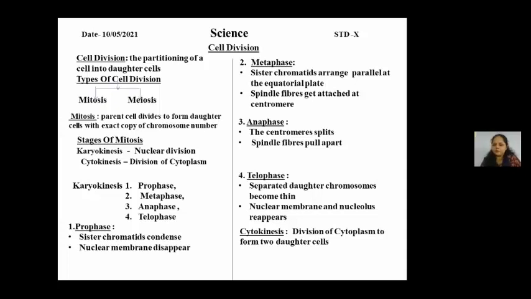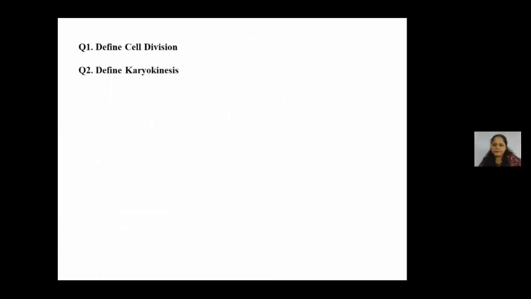Okay. Now, define karyokinesis. The division of nuclear material, the nucleus. Yes, nuclear division is called karyokinesis. Explain the third stage of mitosis. First, I want to know which is the third stage of mitosis. Ma'am, anaphase. Okay. And what happens in anaphase? Ma'am, the sister chromatids are separated and they start migrating towards the end of the cell. Towards the polar region. Yes.